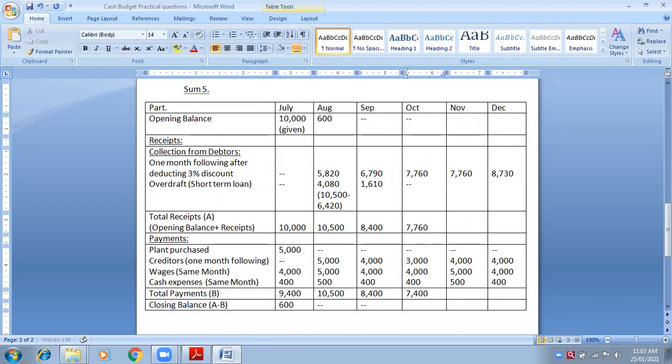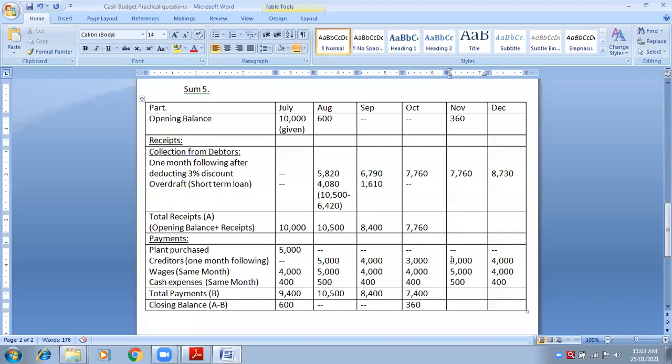7,760. Very good. If incomes are more than expenses, then a closing balance will come. How much is my closing balance? A positive closing balance: 360. When it is positive, I will take this amount to the opening balance of November. See, the closing balance of October will become the opening balance of November.